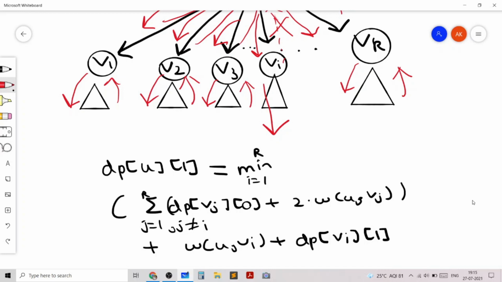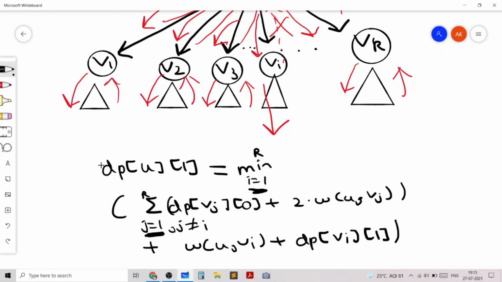So that term is actually dp vi 1, and you should spend some time thinking about this. If you don't understand this fully, just let me know in the comments and I'll explain it again. So this is our expression. However, this expression has two loops inside, one for all i and one for all j, and this is obviously too slow.